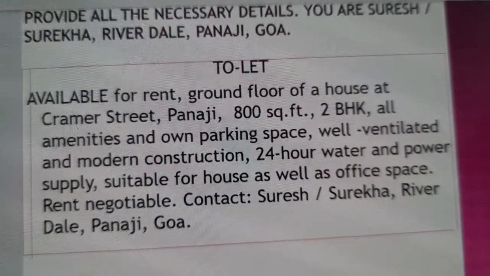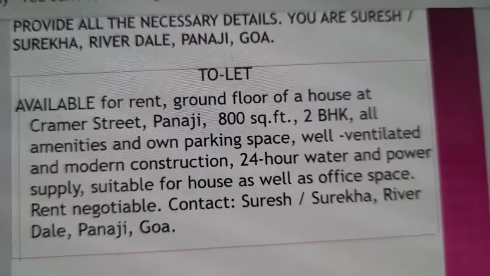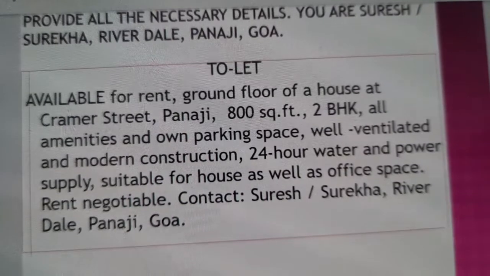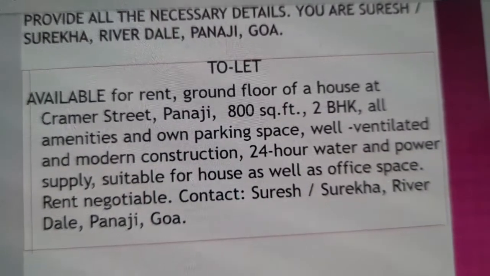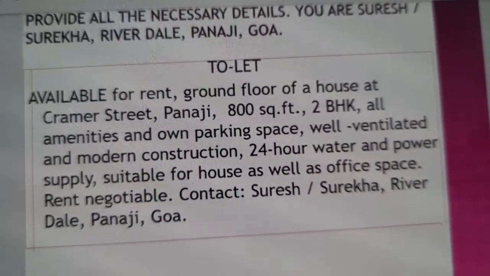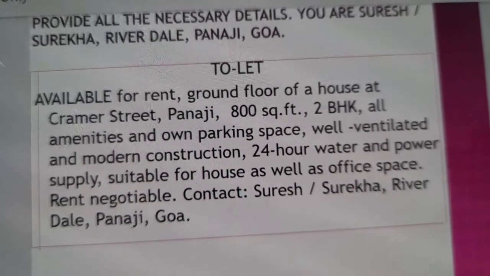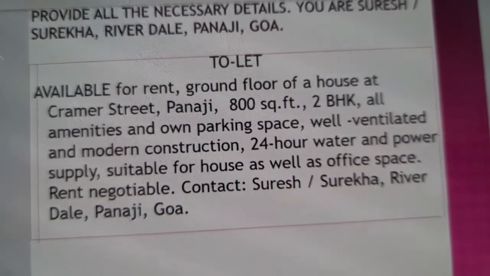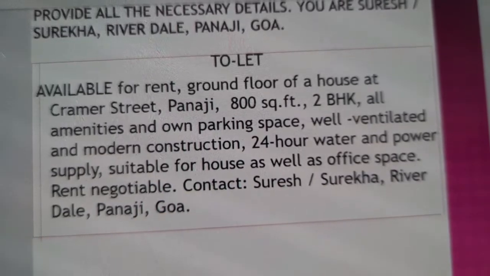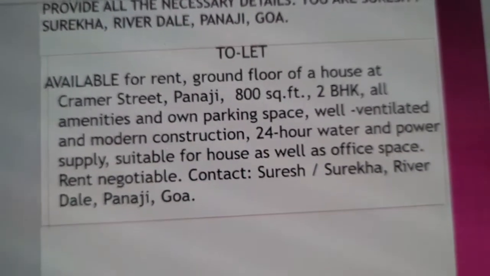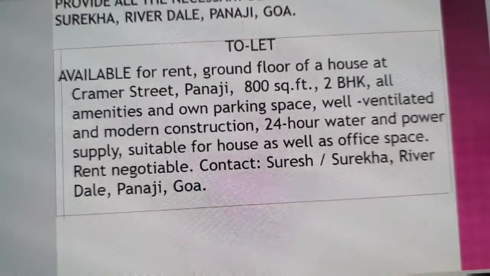So now you can see here, as I have discussed in the features, it starts with the word available. Available for rent. After that, you will describe the type of accommodation, like on which floor it is. So it is already described, children, here. Ground floor.